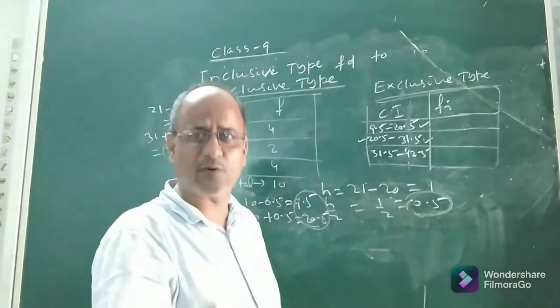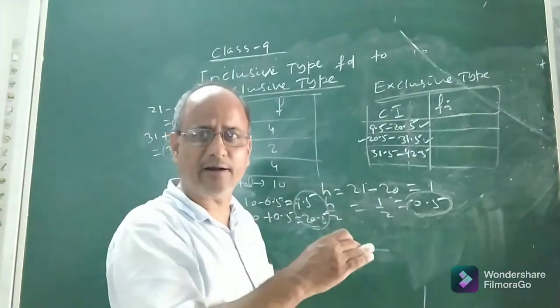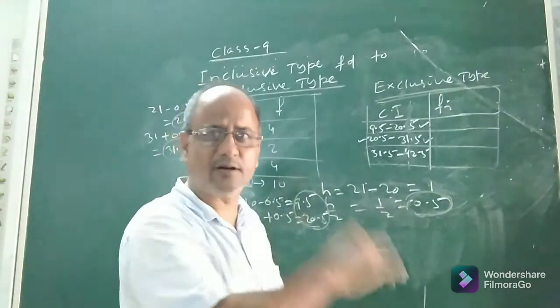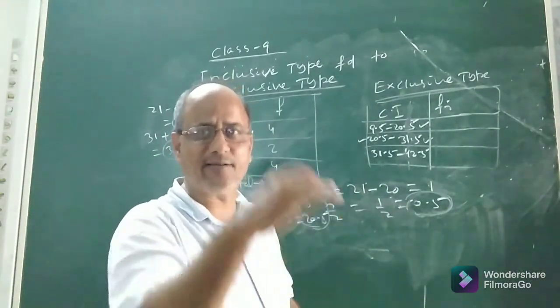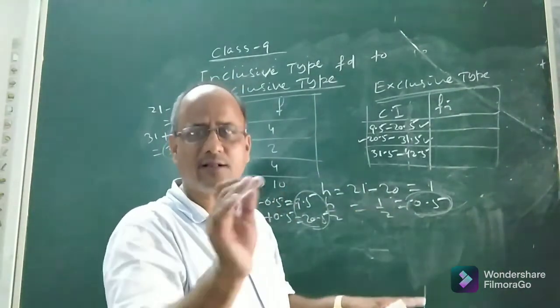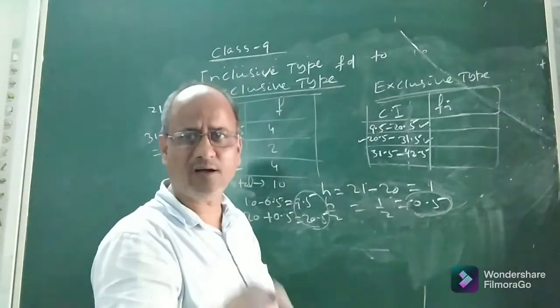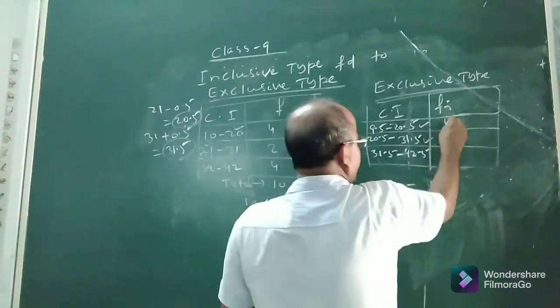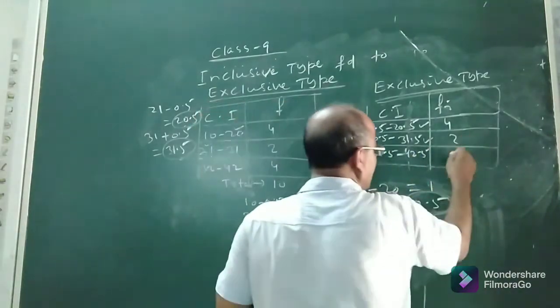Now the point is, what about the frequency? Will there be any change in frequency? When the classes are converted from inclusive to exclusive, or discontinuous to continuous, will there be any change in their frequency? The answer is no. The frequency will remain the same. That means the frequency of this class will be 4, it will be 2, and this will be 4.